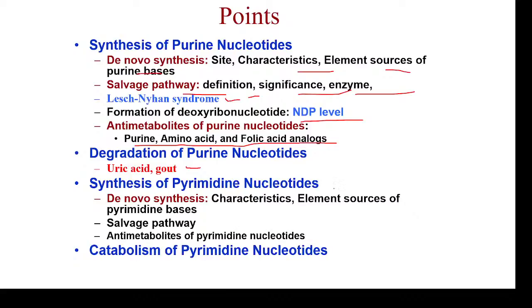Synthesis of pyrimidine nucleotides, so it involves 6 steps. Okay, element sources, if you remember, it is easier to remember the pathway. Then salvage pathway is easy here. Okay, then catabolism of pyrimidine nucleotides. Okay, so pathways you have to practice. Unless you practice, it is difficult.